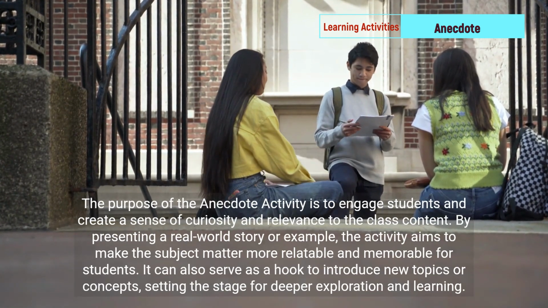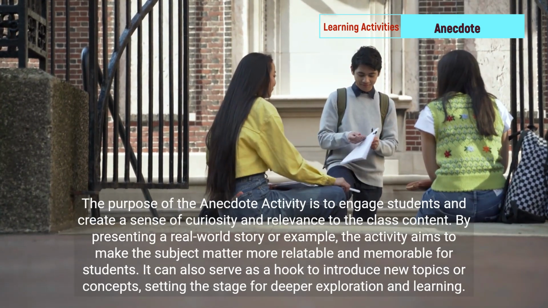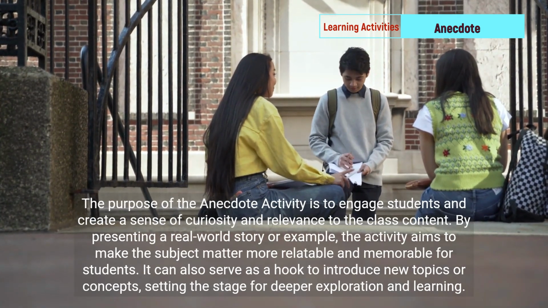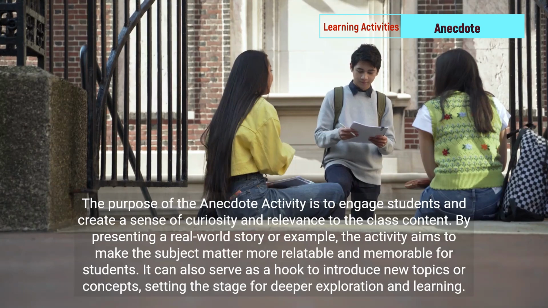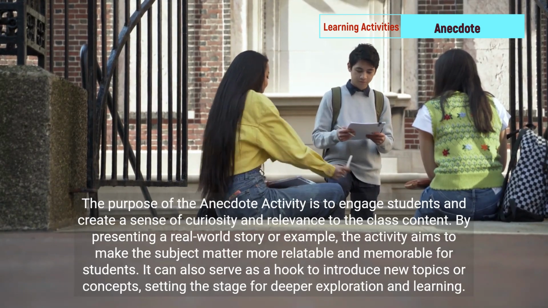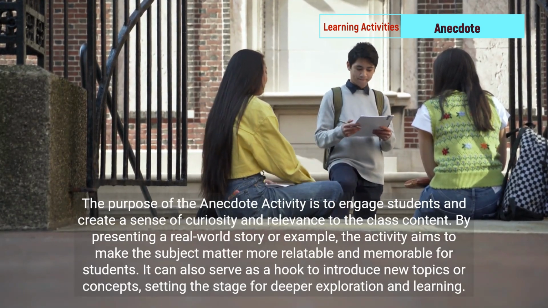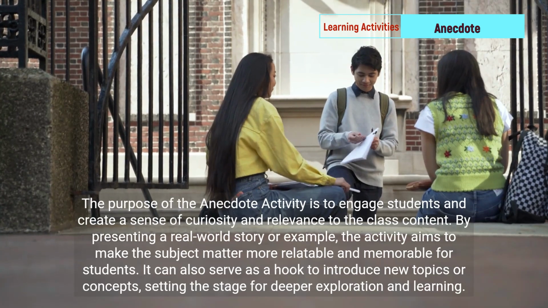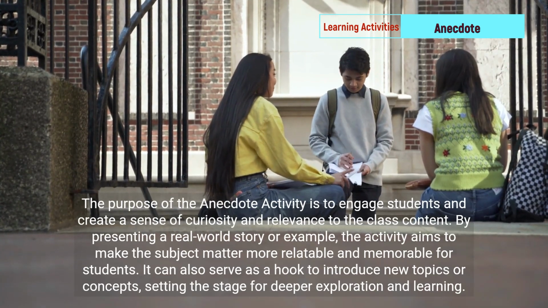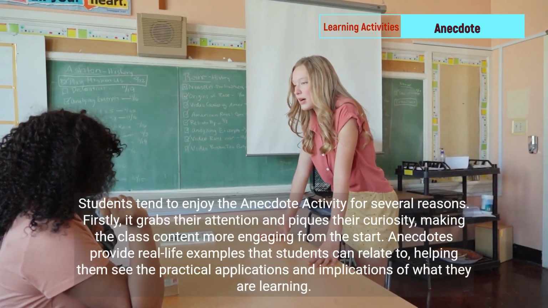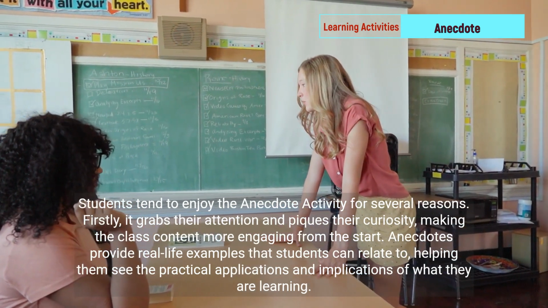By presenting a real-world story or example, the activity aims to make the subject matter more relatable and memorable for students. It can also serve as a hook to introduce new topics or concepts, setting the stage for deeper exploration and learning. Students tend to enjoy the Anecdote activity for several reasons.